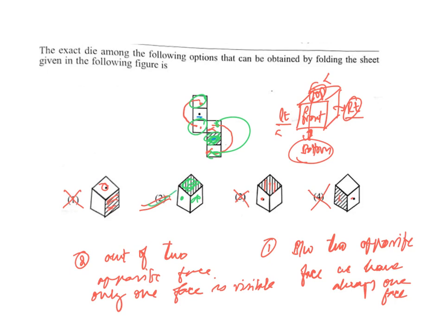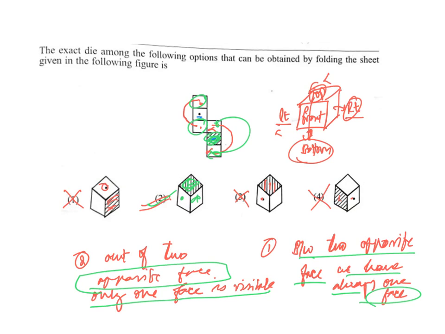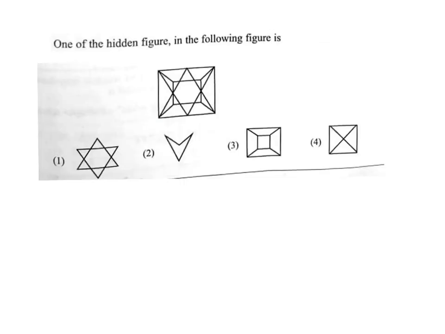Whenever you see these kinds of questions, you just have to see the opposite faces. Once you know the opposite faces, you will get the answer immediately. It will take less than 30 seconds to answer this question. You need to always focus on opposite faces, because out of these opposite faces, only one face is visible. And the second thing is, between two opposite faces, only one face is present. By keeping these two things in mind, we can solve these questions in less than 30 seconds. Option 4, in option 4 also,